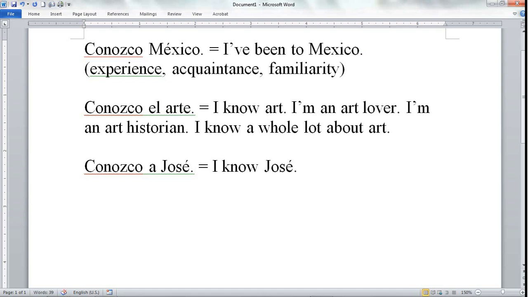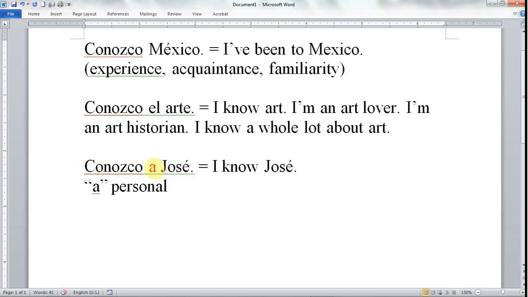It's tricky because there's something extra hanging out here. A. This is a personal. This is an a that we use with people, a person. Okay? And a personal is used with certain verbs. Conocer is one of them.